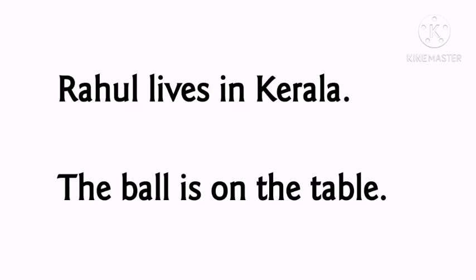Okay, next sentence. The ball is on the table. Where is the ball? Yes, the ball is on the table. Here the word on is used to show where something is. Where is it? Yes, it is on the table. So here we use the words in and on to show where the action happens or where something